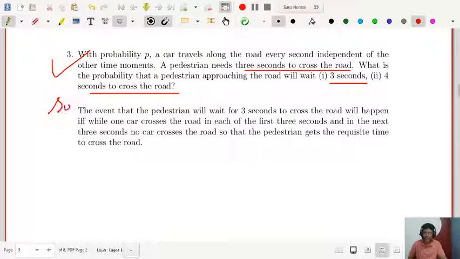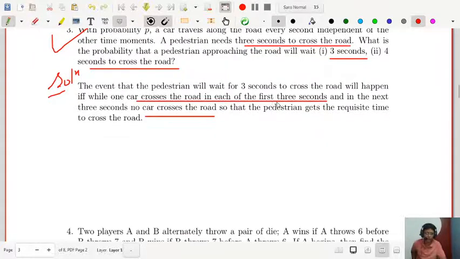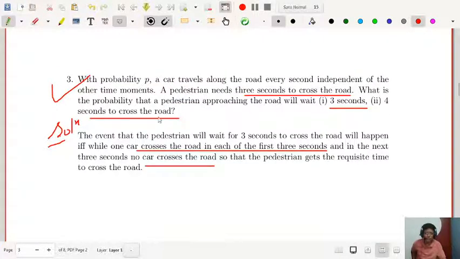So first of all, you look at that. I am explaining here. This is the solution. The event that the pedestrian will wait for 3 seconds to cross the road will happen, that is, the pedestrian is waiting to cross the road, and that will last for 3 seconds. That means there will be cars crossing, if and only if one car crosses the road in each of the first 3 seconds, and in the next 3 seconds no car crosses, because he needs 3 seconds to cross the road. Got my point?